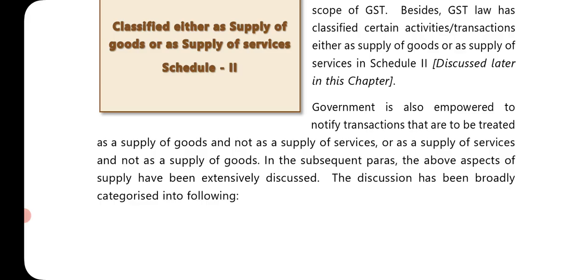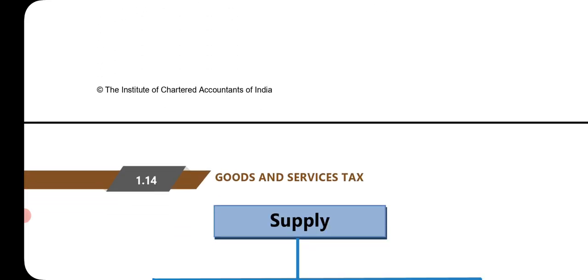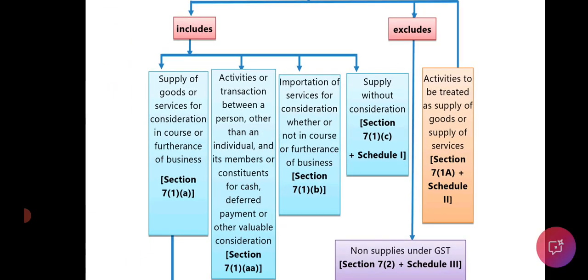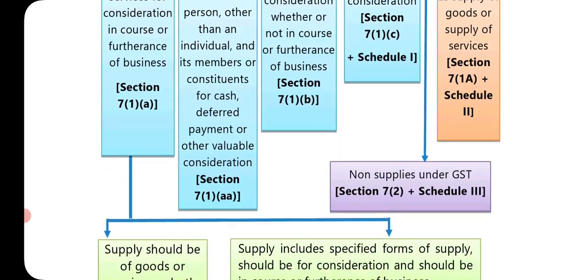Government is also empowered to notify transactions to be treated as a supply of goods and not as a supply of service, or a supply of service and not as a supply of goods. In the subsequent paras, the above aspects of supply have been extensively discussed. The discussion has been broadly categorized into the following: supply, what it includes, what it excludes.